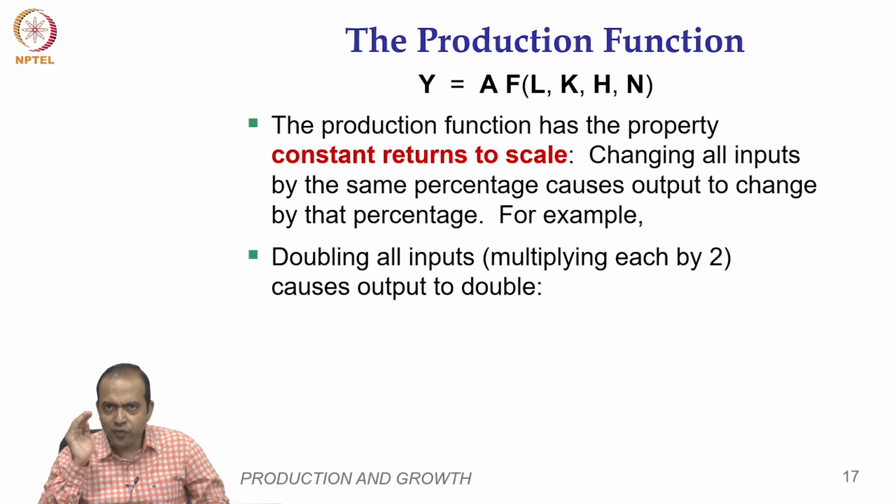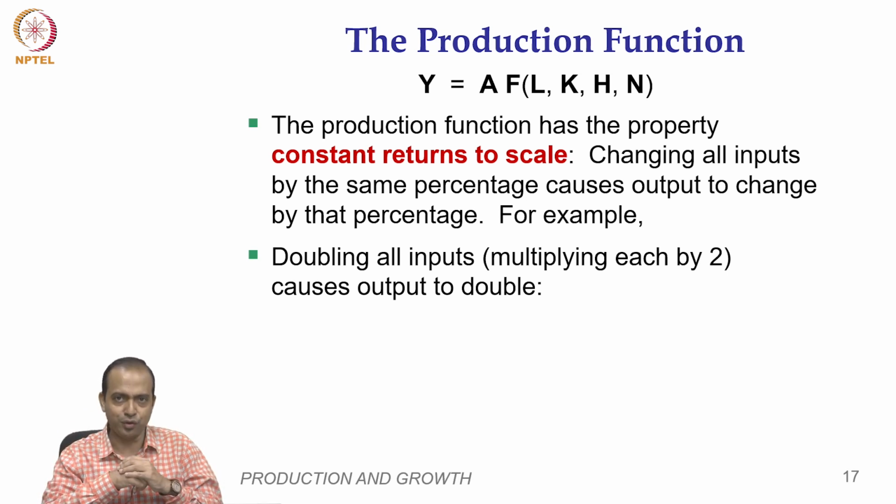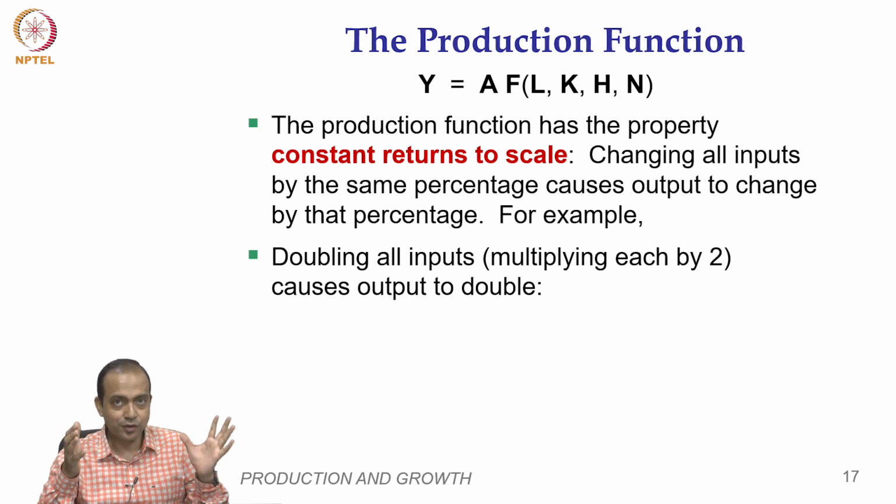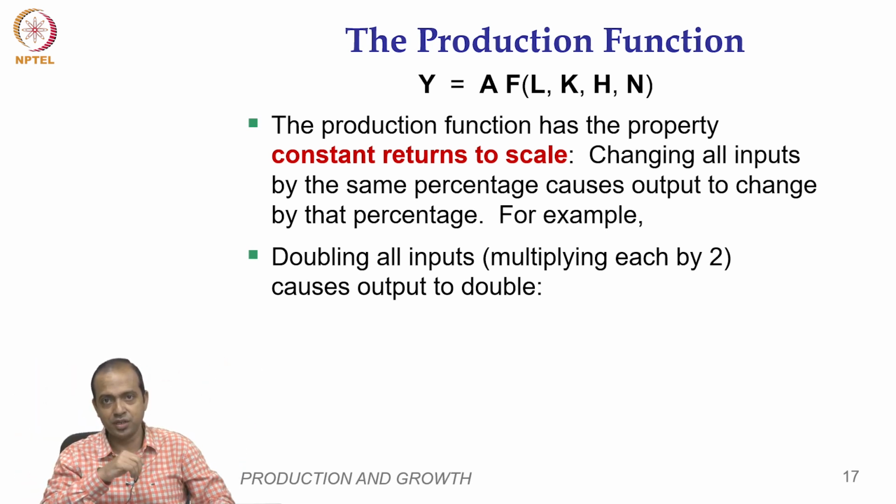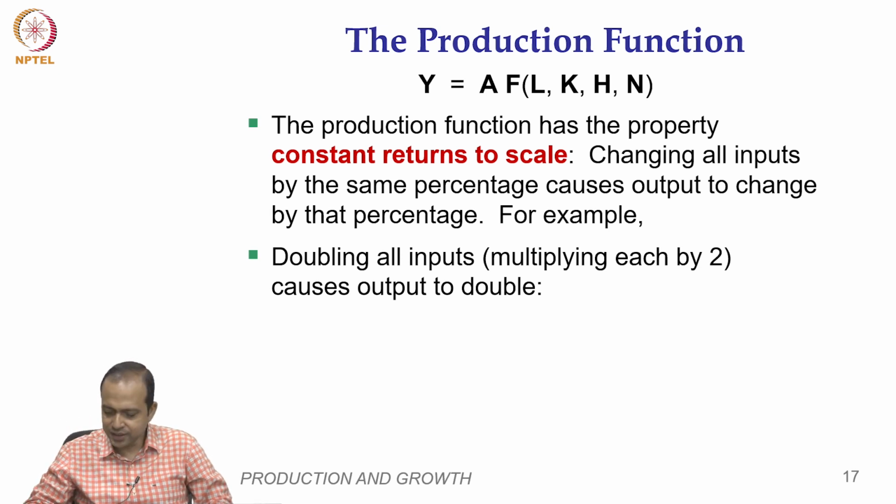So, returns to factor is basically a short term phenomenon, okay? Because in the short run you may not be able to change all the factors. For changing capital, that means changes in plant and machinery, it is not possible to change plant and machinery overnight, you have to wait. So, that is why constant returns to scale is a long term phenomenon, while returns to factor is short term. Okay, so, if you double all the inputs, then your output will also get doubled.